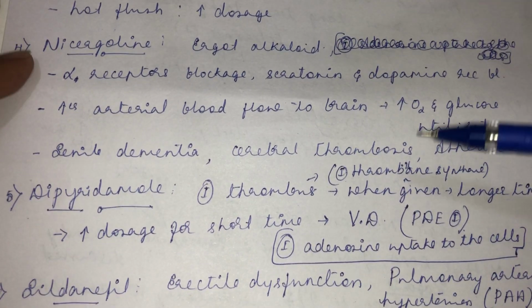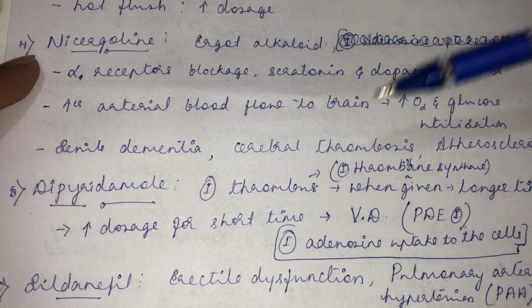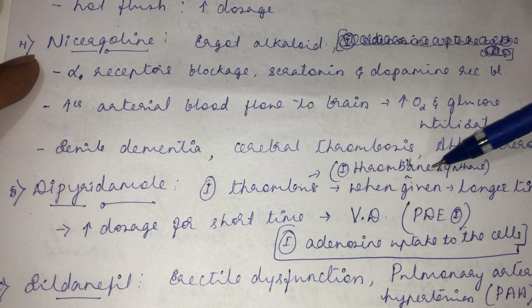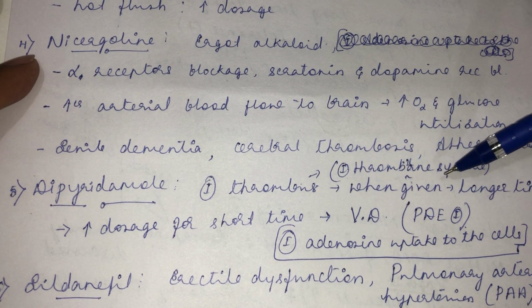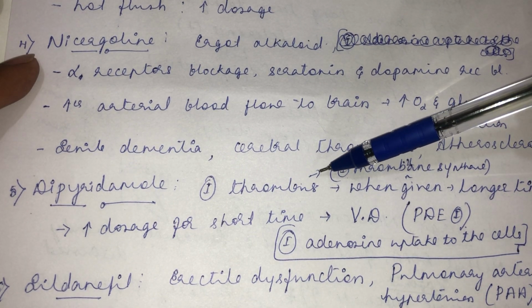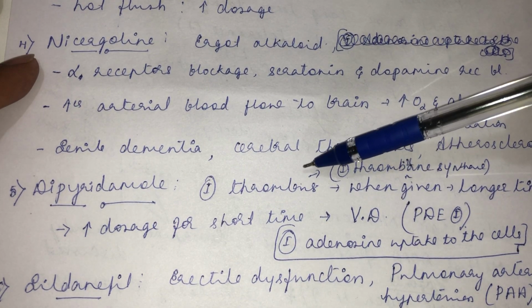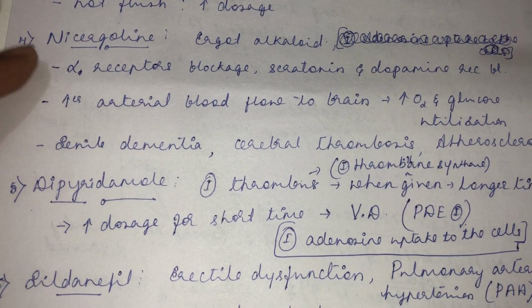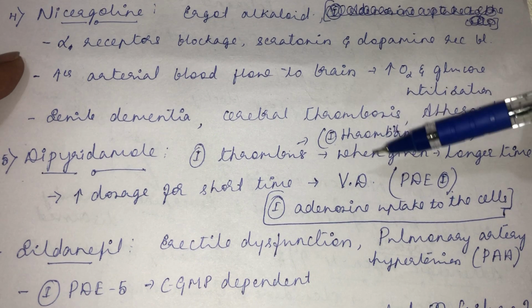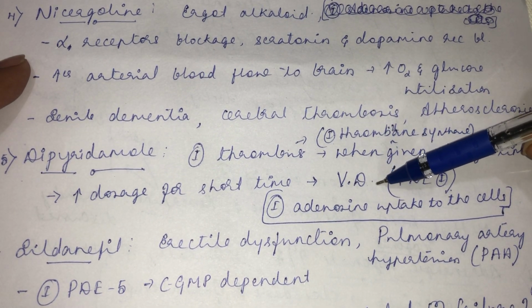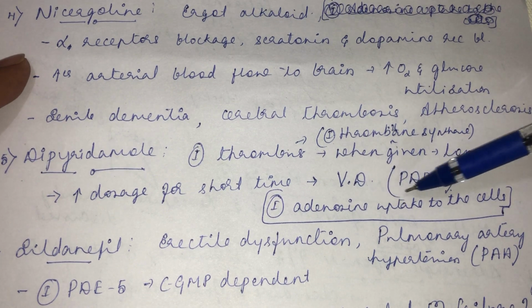Nicergoline. Then dipyridamole. See, dipyridamole inhibits thrombus formation by inhibiting thromboxane synthase. You know, thromboxane synthase is involved in the formation of thromboxane, which causes thrombus formation. By inhibiting this enzyme, it inhibits thrombus formation when given for a longer time. It also causes vasodilation. See how it causes vasodilation? It inhibits adenosine uptake into the cell.